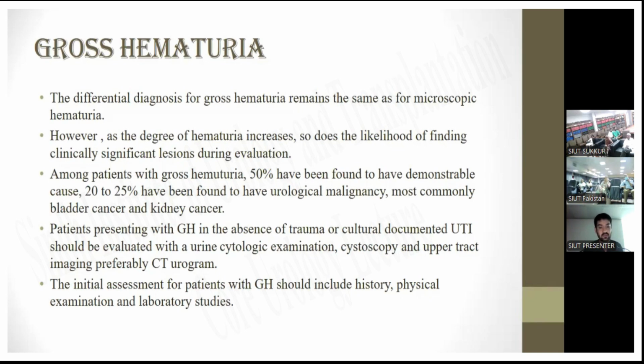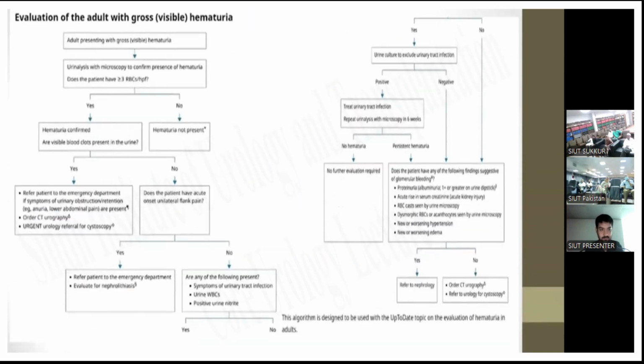Patients presenting with gross hematuria in the absence of trauma or any culture-documented UTI should be evaluated with urine cytological examination, cystoscopy, and upper tract imaging, preferably by CT urogram. The initial assessment for patients with gross hematuria should include history, physical examination, and laboratory studies. So, the evaluation of adults with gross hematuria.